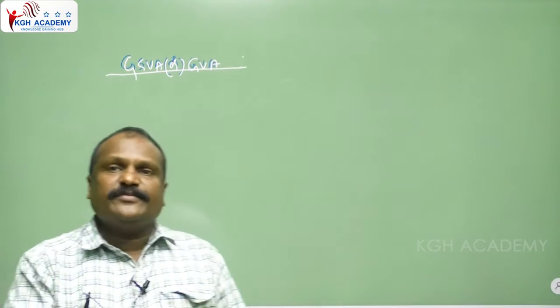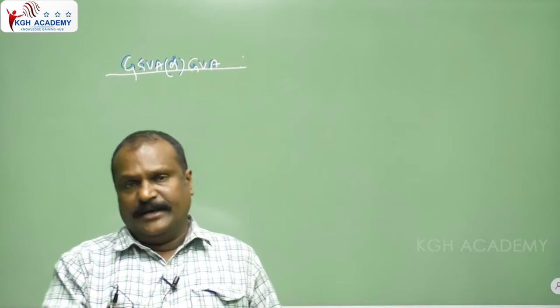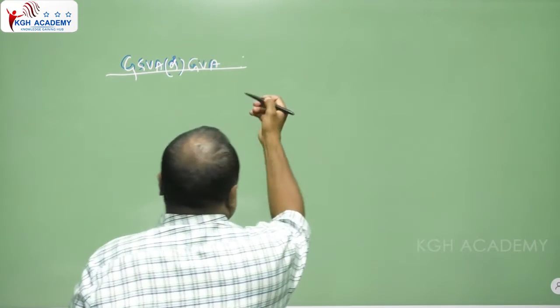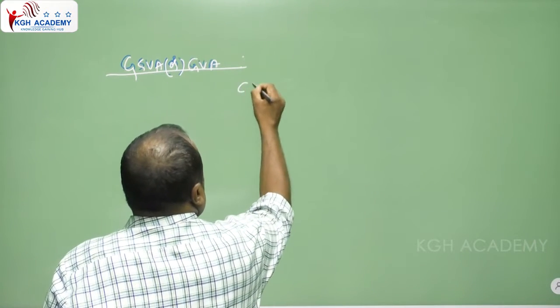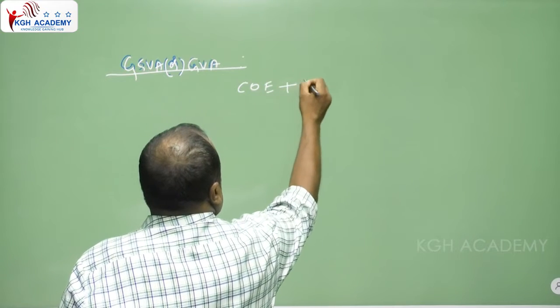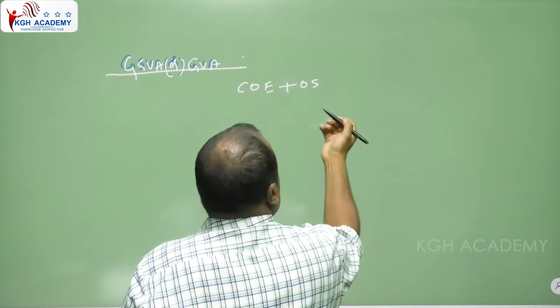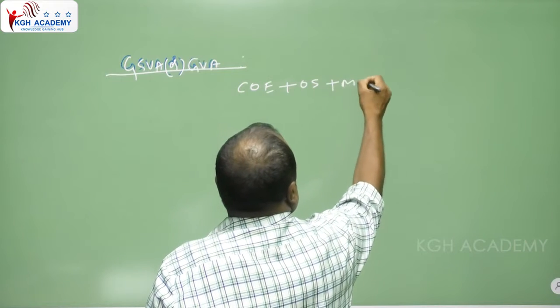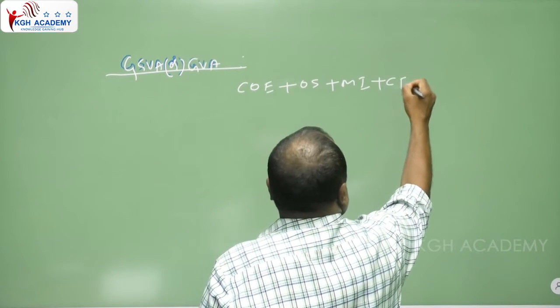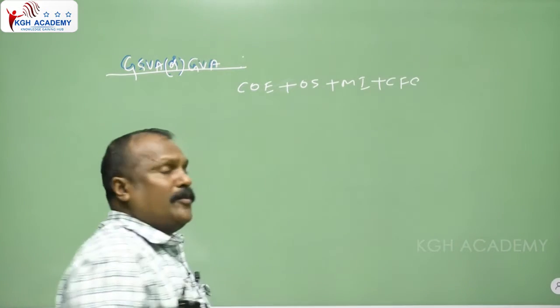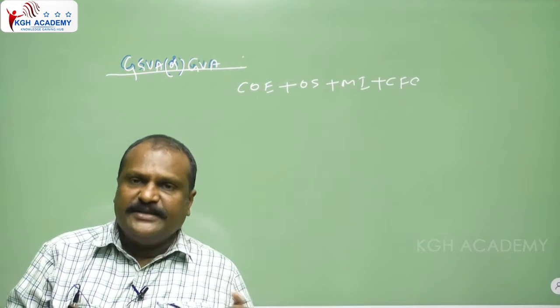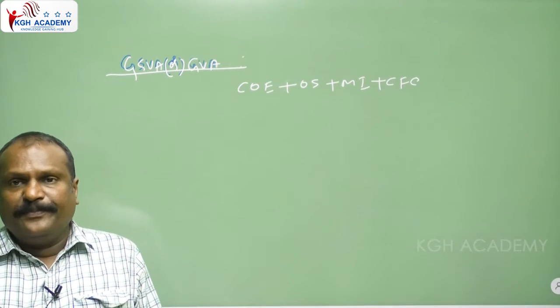What are the components of the GSVA or the GVA? They are COE, OS, EMI, CFC. These are the components of the GVA or the GSVA at the state level.